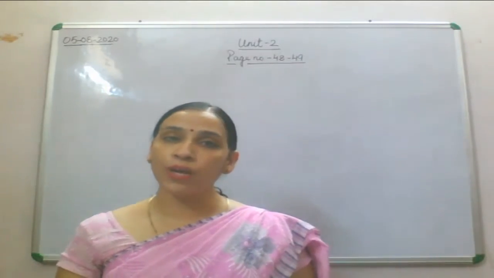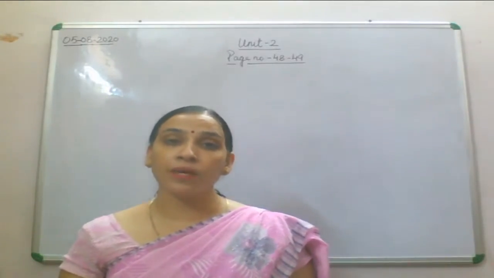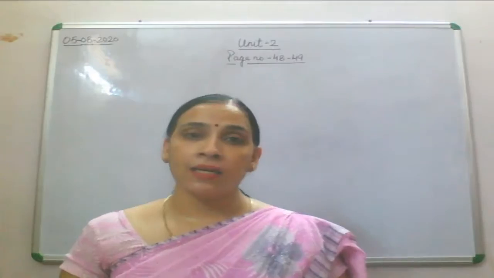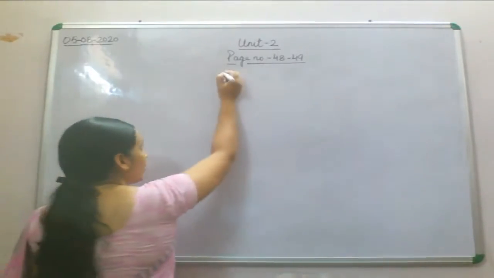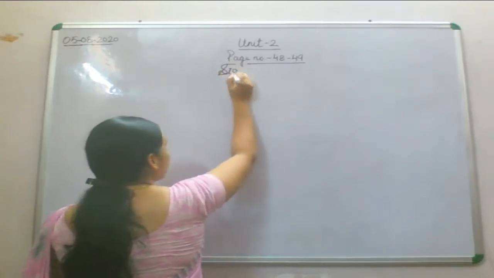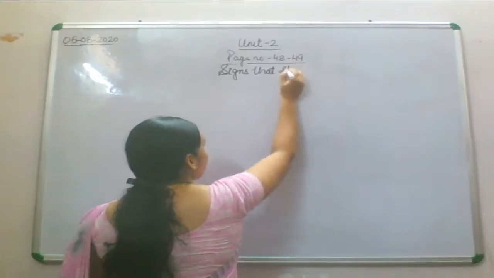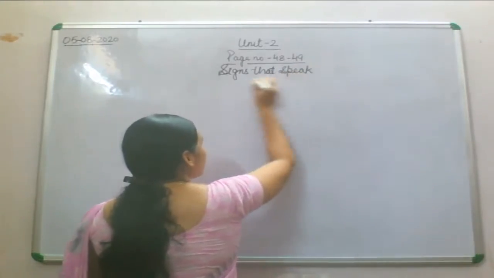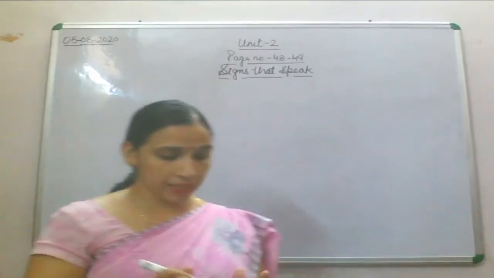Children, as you all are aware, yesterday we started page number 48, Science That Speaks. Now children, yesterday you all saw one PPT.